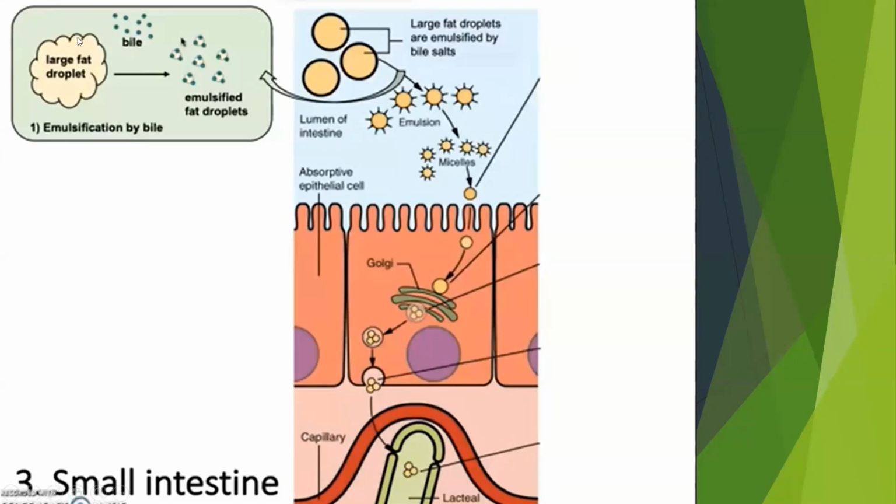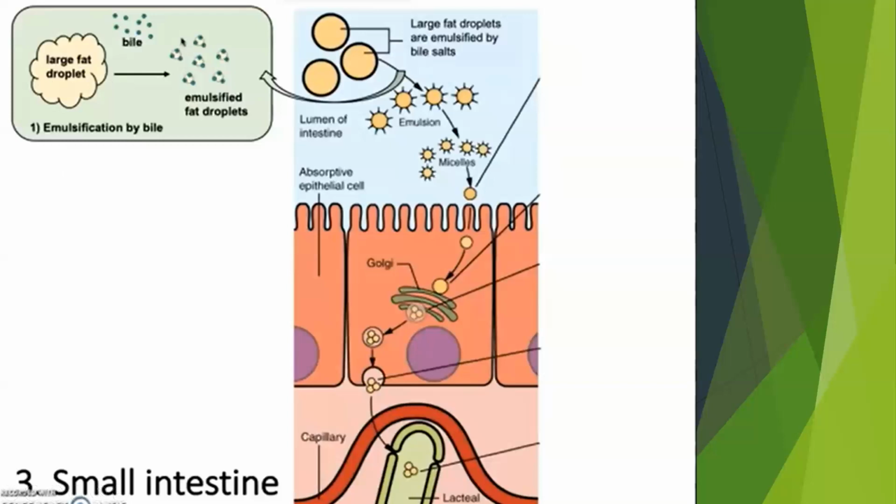Then these fats, before they can be digested, need to be emulsified. So how can this happen? The emulsification process is done with the help of the bile salt. The bile salt is needed for the emulsification of the fats.